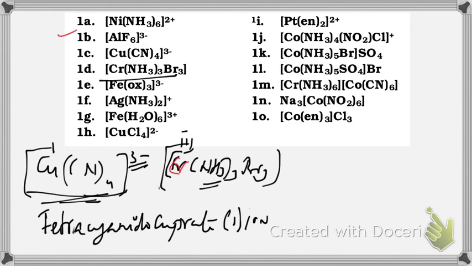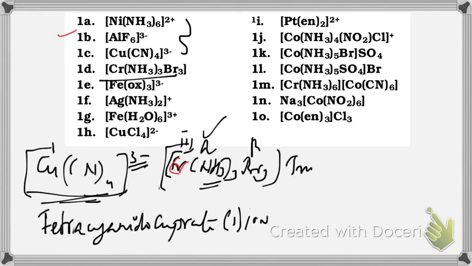And here you can see one difference. So far we have used only one kind of ligand, but here you have two different ligands, ammonia and bromine. In alphabetical order it starts with A and it starts with B. So you can say ammonia first.